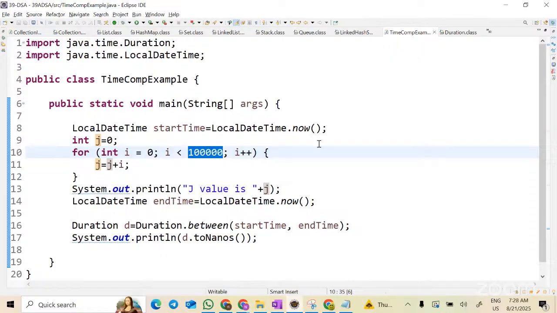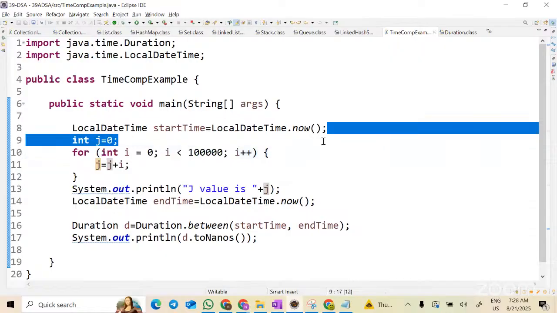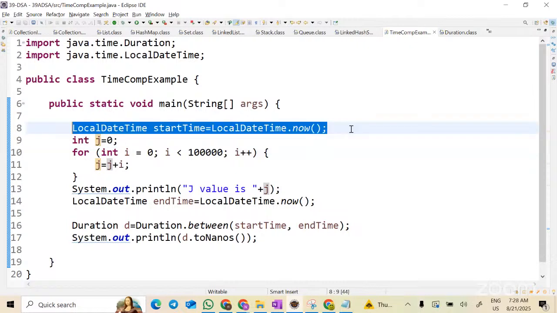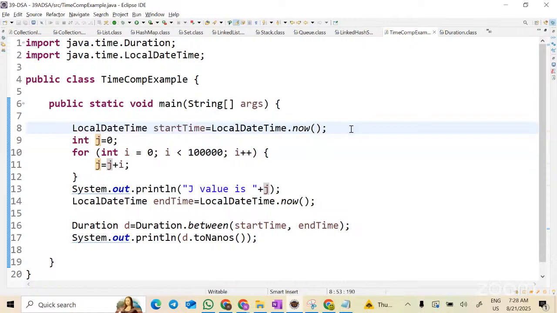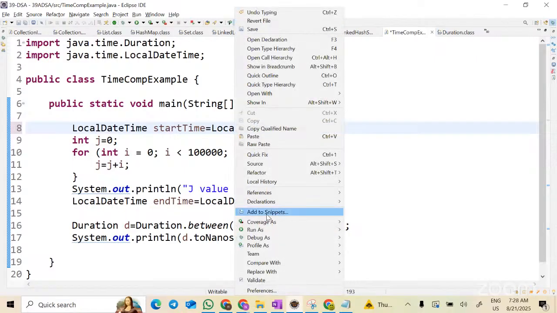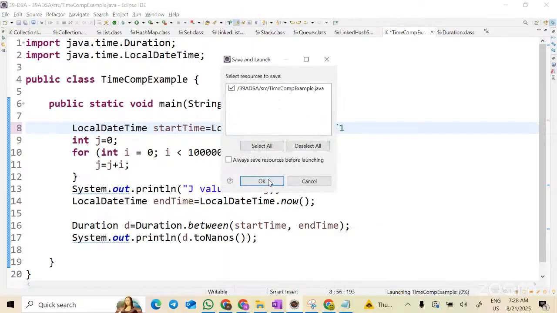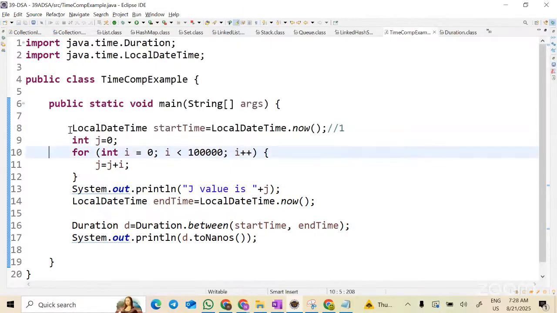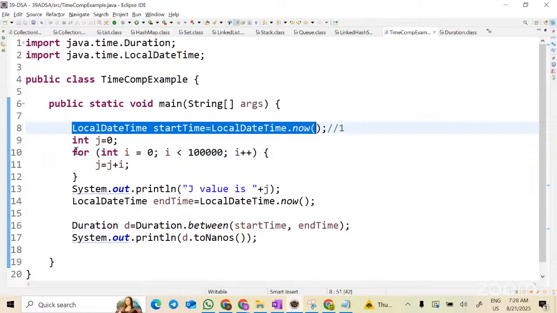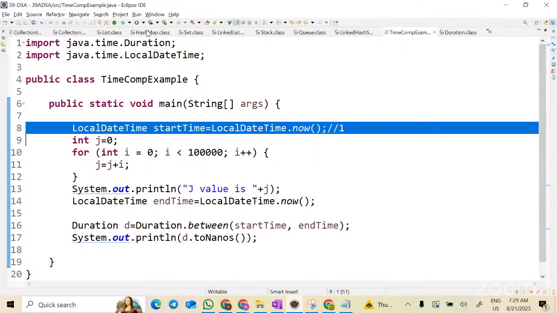Let's look at how many times this statement will execute, guys. Line number 7, line number 8, how many times will this statement execute whenever I run the program? Only once. For example, now I run as Java application. How many times will this execute? Only once, correct? This loop will execute multiple times, but this line will execute only once, right? You agree with what I'm trying to say?